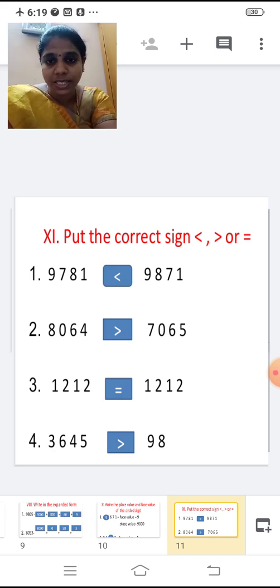Compare the thousands place. So both we have 9. Now compare the hundreds place. 7, 8. 7 is less than 8, right? So 9781 is less than 9871.